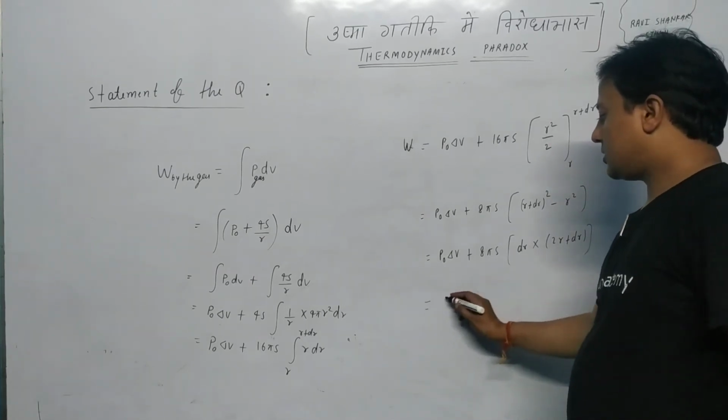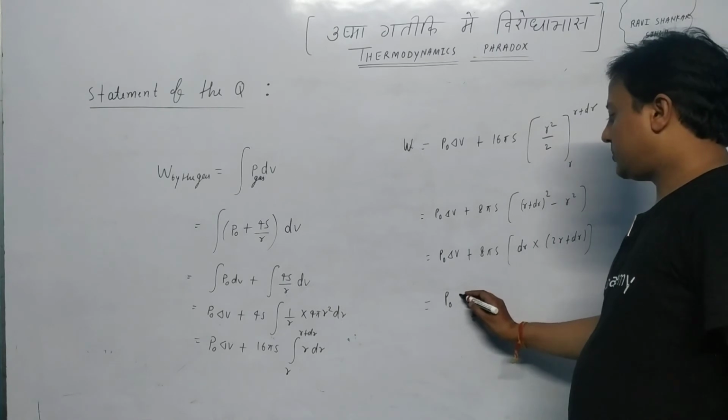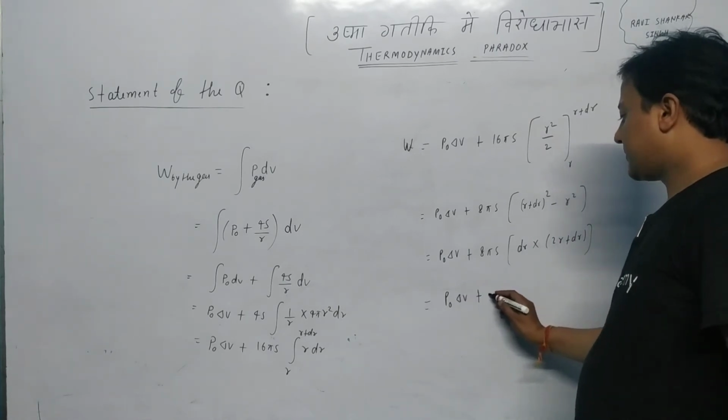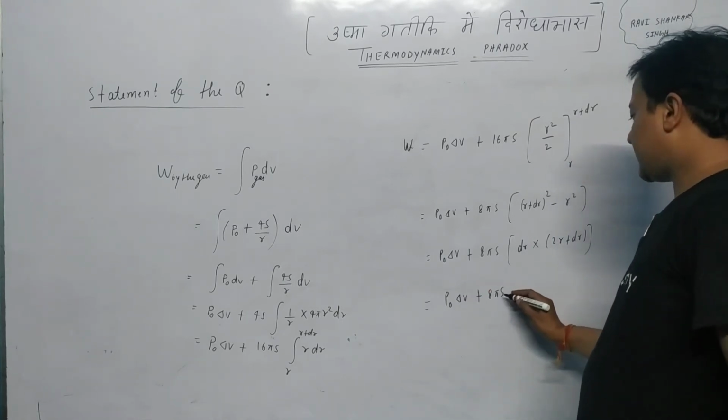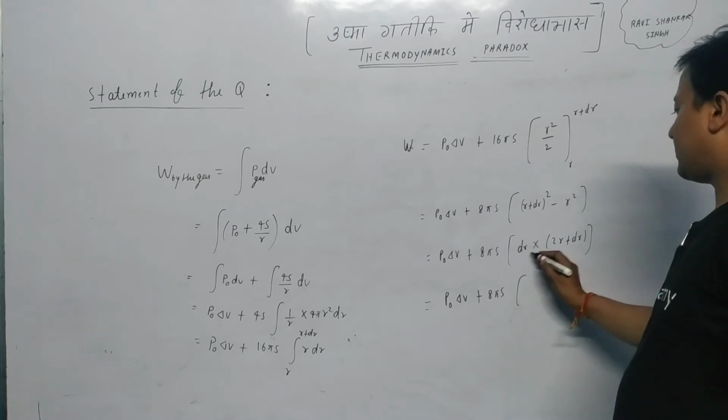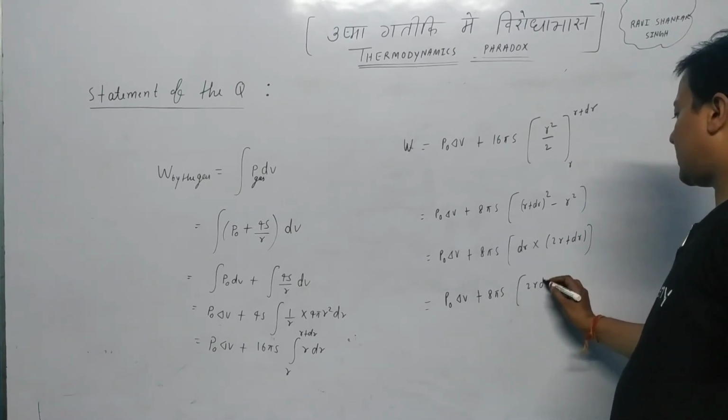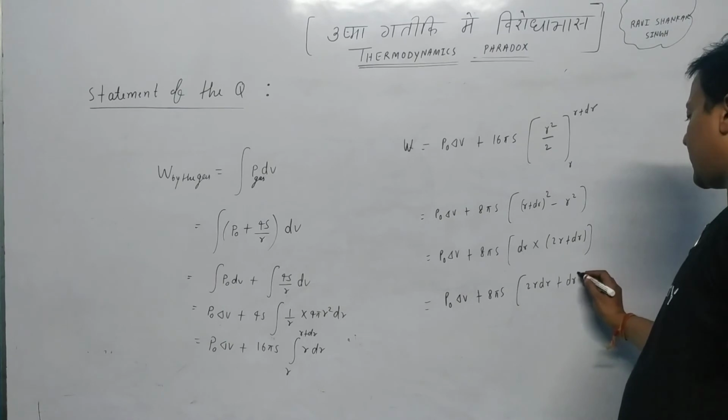So the net work done by the gas is P naught delta V plus 8 pi S, and now multiplying, there will be 2R dr plus dr square.